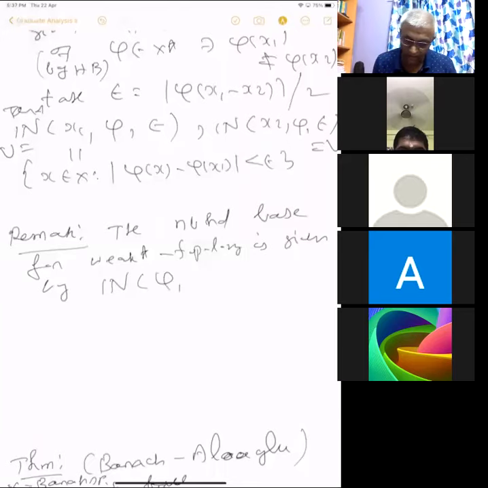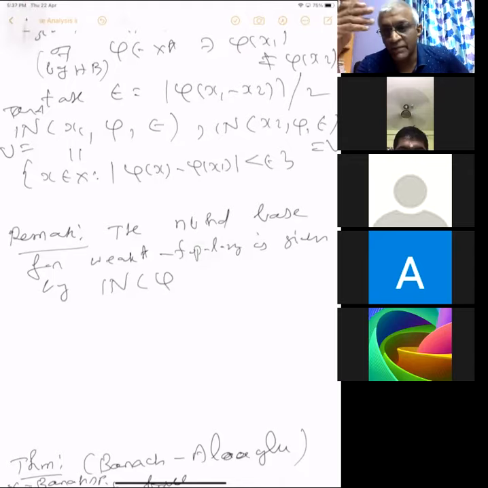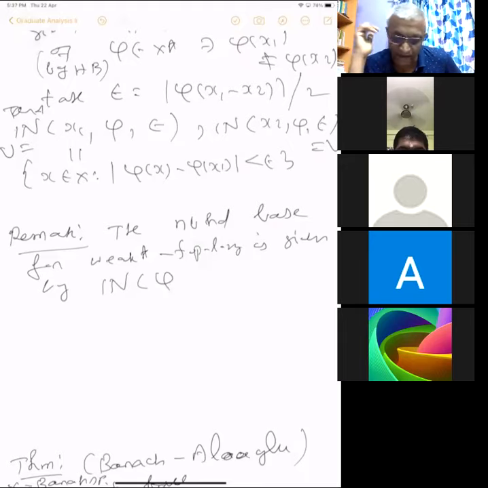If you remember, in the last class we produced a neighborhood basis for the weak topology, which is given by a point x, linear functionals phi1 up to phi n, and an epsilon. Similarly, for the weak star topology, the point is a linear functional, and the functions are evaluation functions, x1 up to xn, and an epsilon.